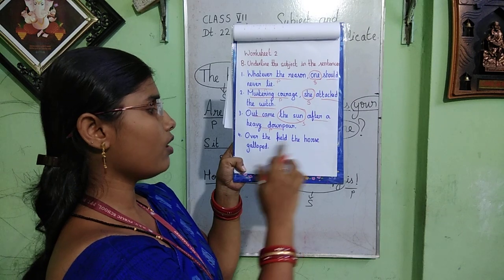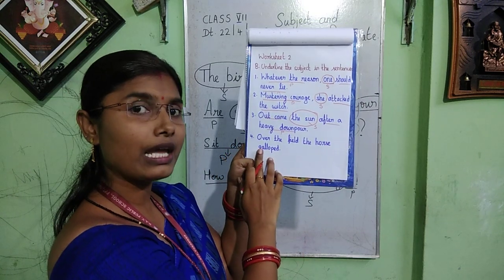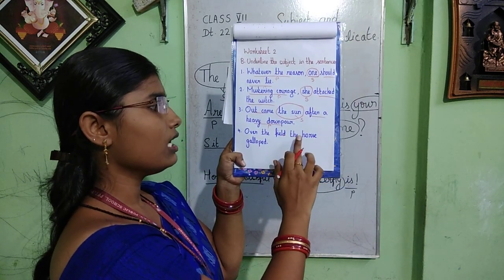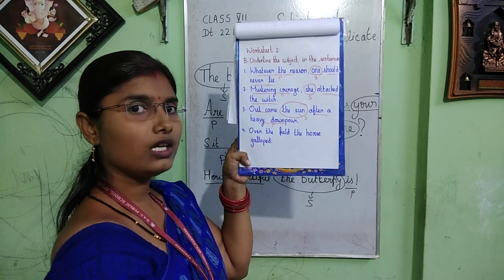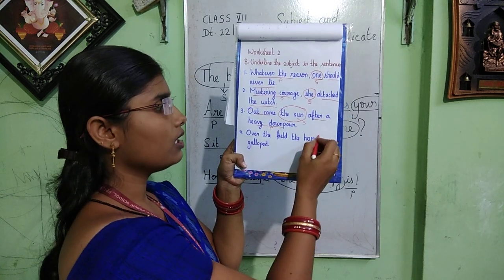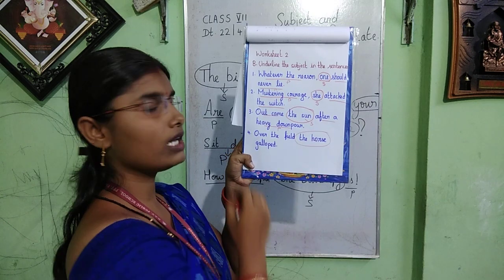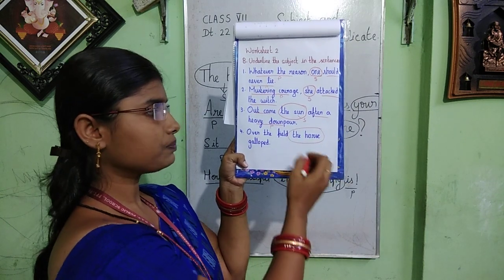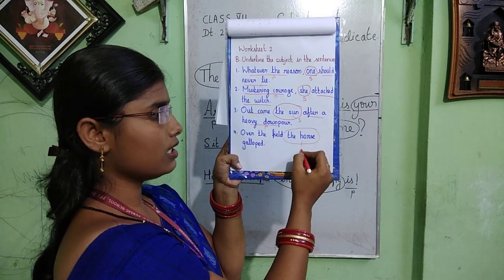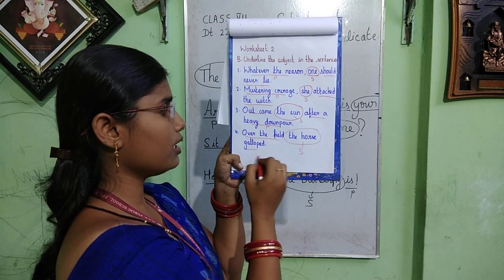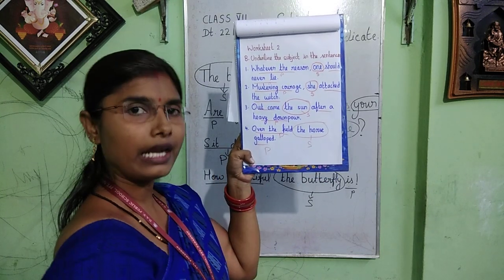Over the field, the horse galloped. Galloped means raced. Now here, what is the subject? The horse. Yes, dear students, I think you are understanding this. The horse is the subject and all the other words are the predicate.